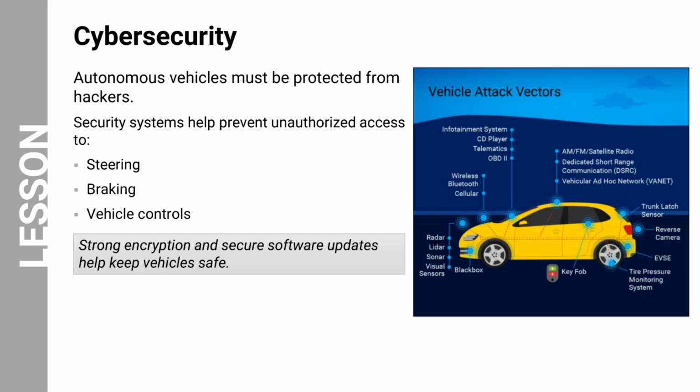Another important challenge involves protecting vehicles from cyber threats. Because autonomous vehicles rely heavily on software and connectivity, they must be protected against hacking. Cybersecurity systems help prevent unauthorized access to critical vehicle controls such as steering, braking, or acceleration. Engineers use strong encryption, secure software updates, and protected communication systems to reduce these risks. Protecting vehicle systems is essential to ensure passenger safety and maintain public trust.